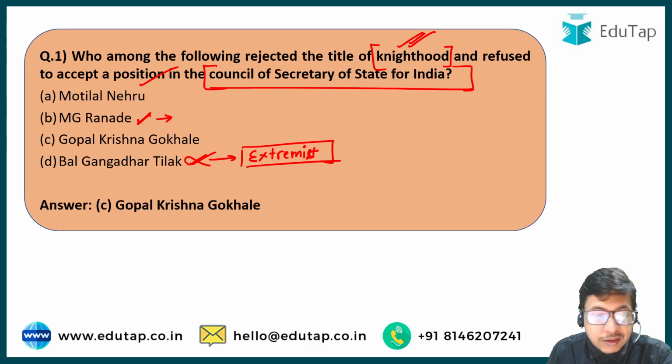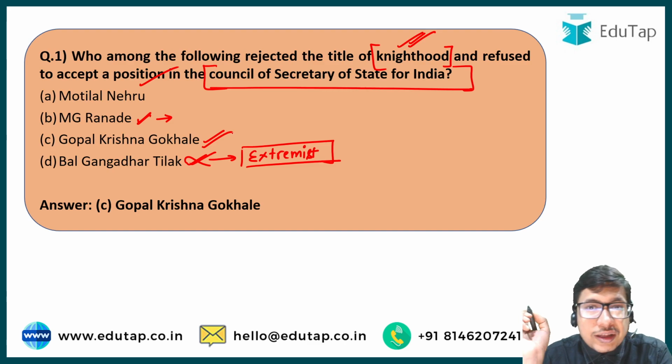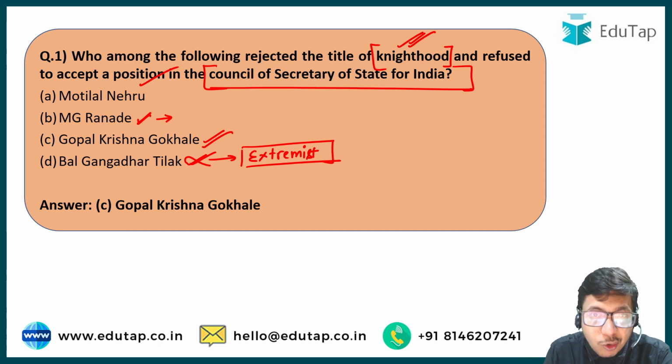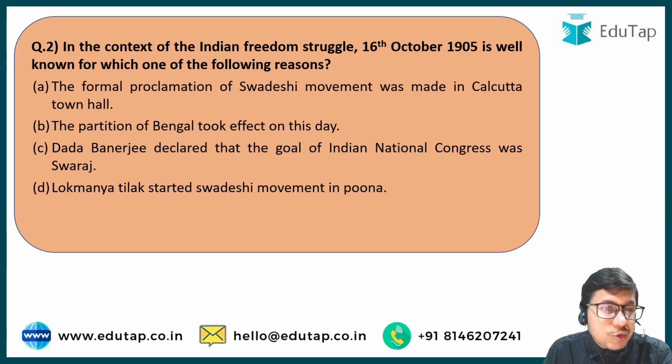Gopal Krishna Gokhale is the person who was offered the knighthood title. The British government offered it to him. He declined, and he also declined to accept a position in the Council of Secretary of State for India. At that time, this was one of the topmost positions an Indian could hold in British administration, right? Next up, let us talk about question number 2.